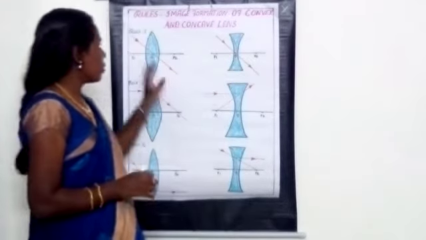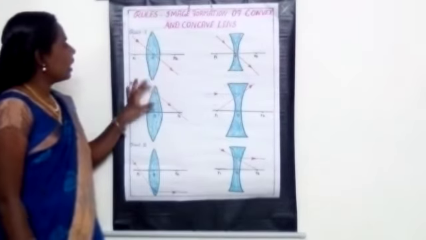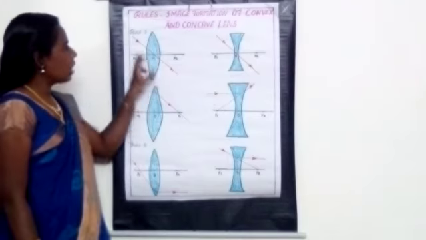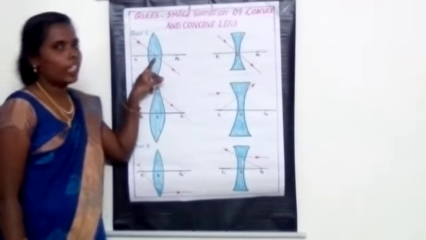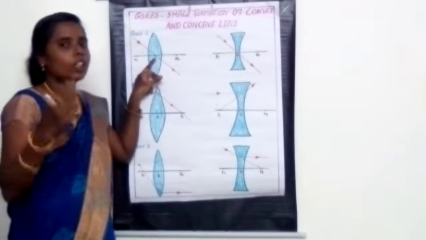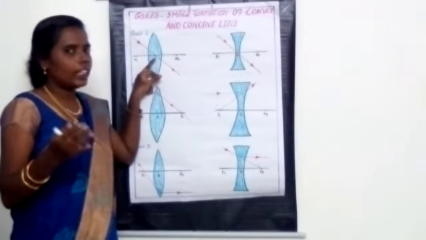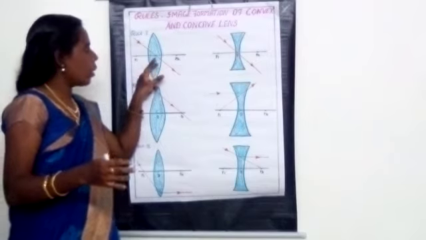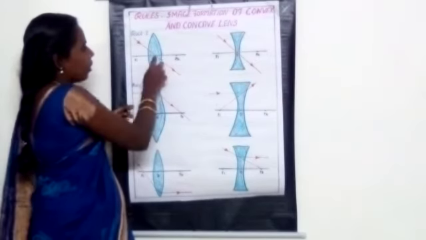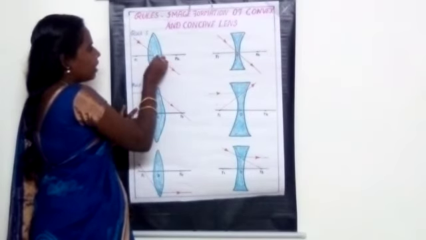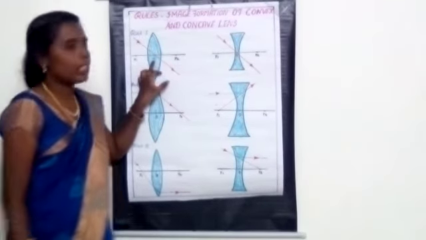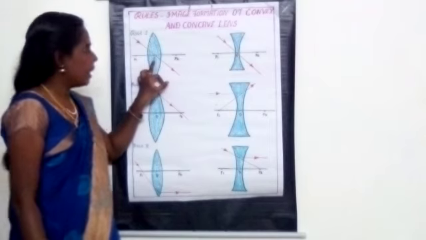Okay, what's the first rule? See, when the ray of light passes through the optic center. You all know what the optic center is, we already studied it in the 9th standard. What is the optic center? The center portion of the lens is called the optic center. It is represented by the letter O.